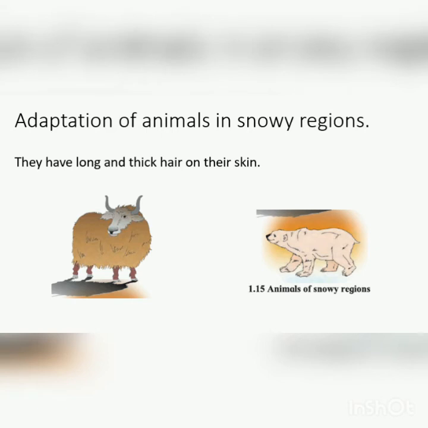Adaptation of animals in snowy regions. Here you can see two examples, a yak and a polar bear living in snowy regions. They have long and thick hair on their skin. You can see how a yak has long and thick hair. Also, a polar bear has long and thick hair.